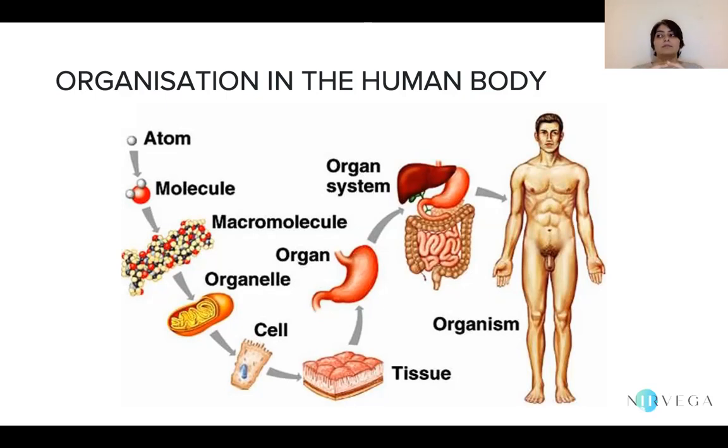And when one or more macromolecules, that is a large number of molecules, come together in a systematic form, they form an organelle. Now understand that this organelle was not present in the first cell that was formed on Earth so many years ago, even before the human evolution started. The first cell did not have any organelles. It was simply a cell with a cell membrane, and the genetic material was just scattered in the cytoplasm inside. So the organelle has been reached to a level of sophistication with years and years of evolution.